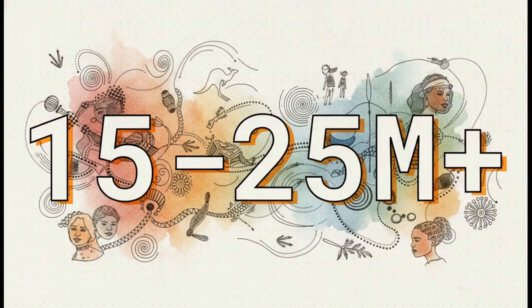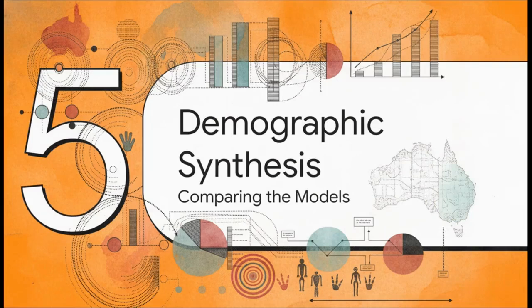In this model, if the total population of this hypothetical state reached modern Australia's 27 million, the Aboriginal people would still remain the large demographic majority. Depending on migration patterns and intermarriage, the Aboriginal population in this globally connected society could easily reach 15 to 25 million, or even more.